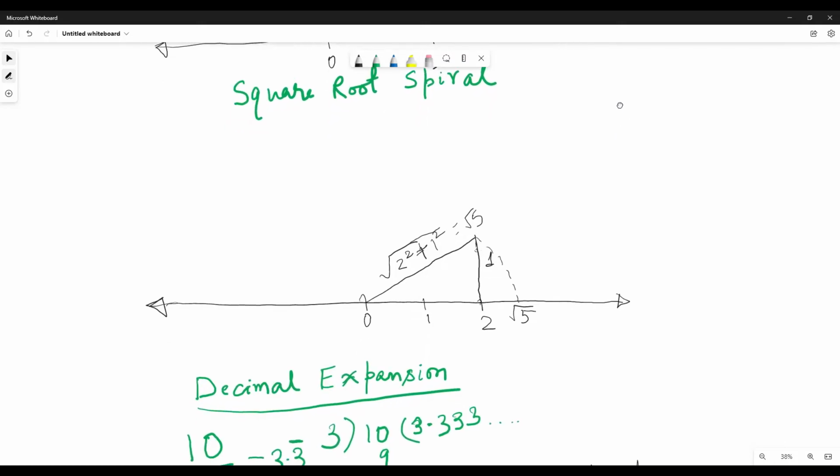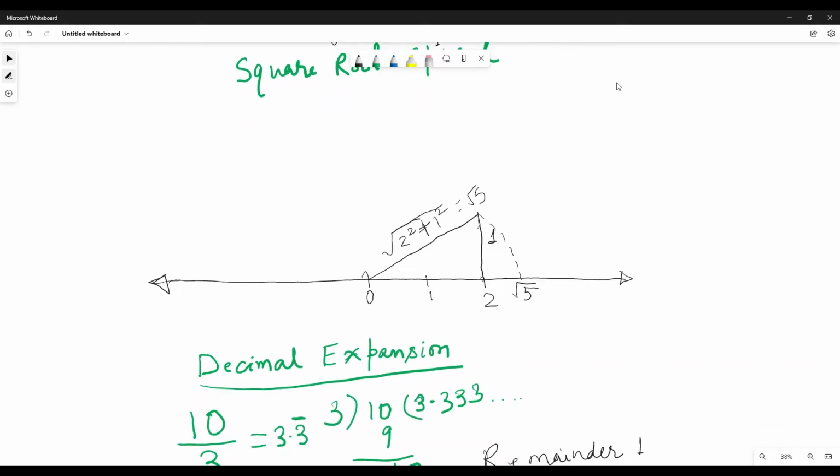There is another way you can make root 5. You make a perpendicular of length 1 at the number point 2, and so this will be the square root of 2 squared plus 1 squared, that is root 5. And you can draw the same length arc, and that will cut the number line, and this length will be root 5.